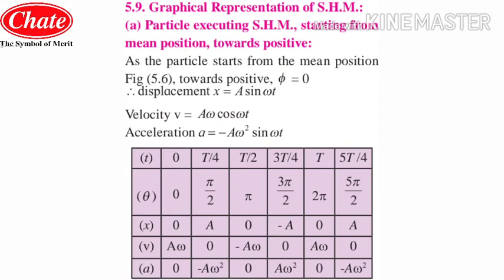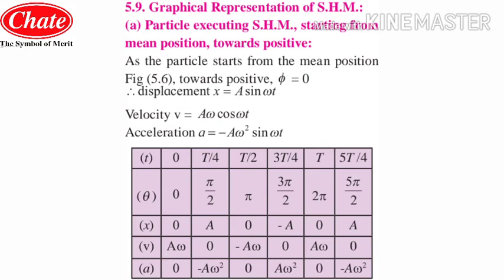So at time 0, theta will be 0. At time T by 4, theta will be pi by 2. At time T by 2, theta will be pi. At time 3T by 4, theta will be 3 pi by 2. At time T, theta will be 2 pi, and at time 5T by 4, theta will be 5 pi by 2. So students, we will see the respective values of displacement, velocity and acceleration when we put these values of angle and time in the equations. First of all, we will see the displacement.